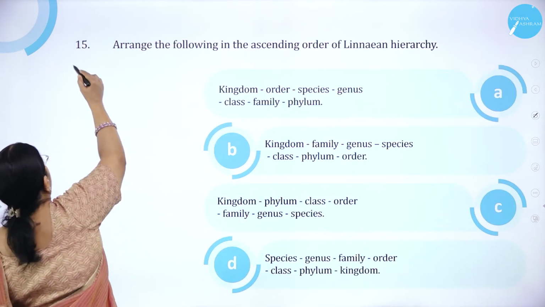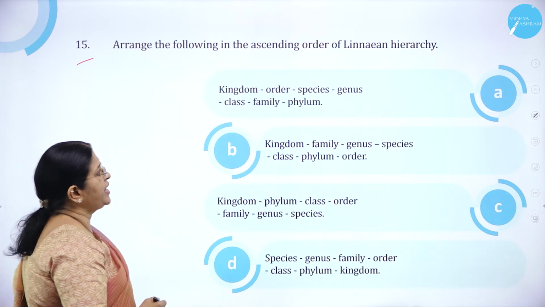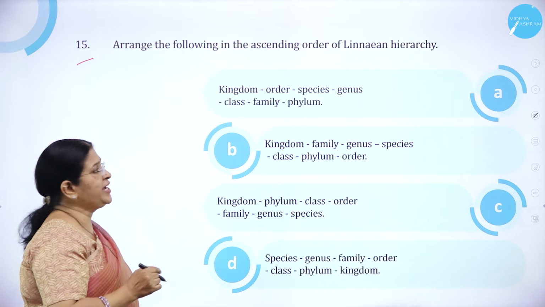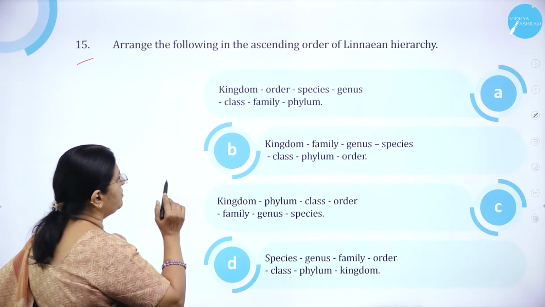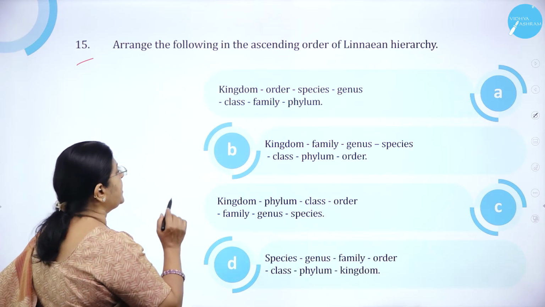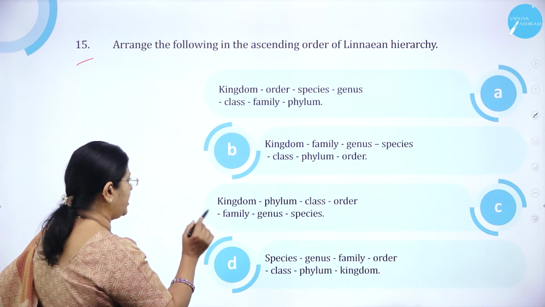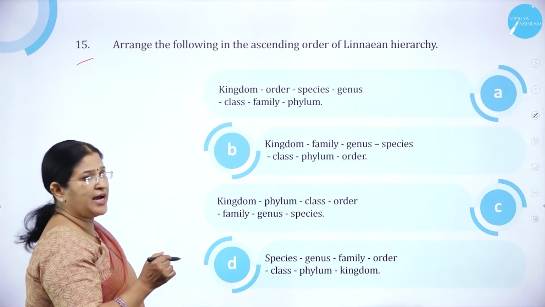Arrange the following in the ascending order of linear hierarchy. Option A, kingdom, order, species, genus, class, family, phylum. Option B, kingdom, family, genus, species, class, phylum, order. Option C, kingdom, phylum, class, order, family, genus, species. So arrange the following in the ascending order.